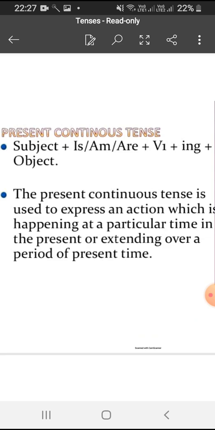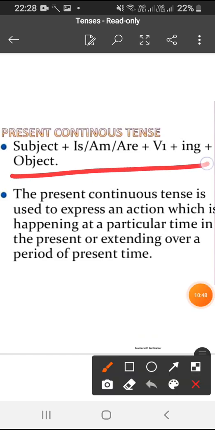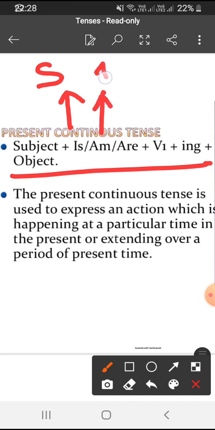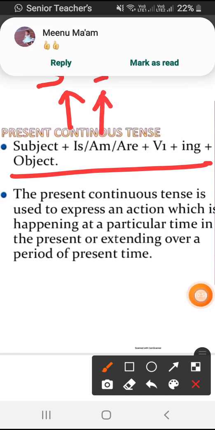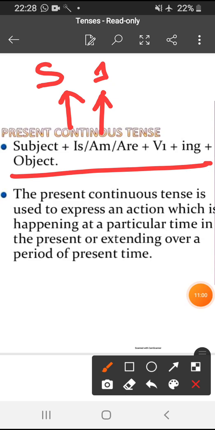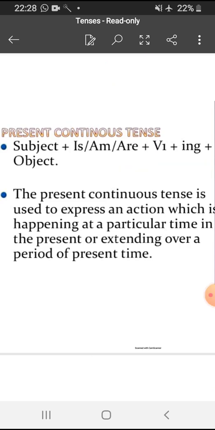Sentence structure for this tense is subject plus helping verb plus first form of the verb plus ing plus object. With the singular subject we use is. Am is used with I and are is used with a plural subject. So this is the present continuous tense.